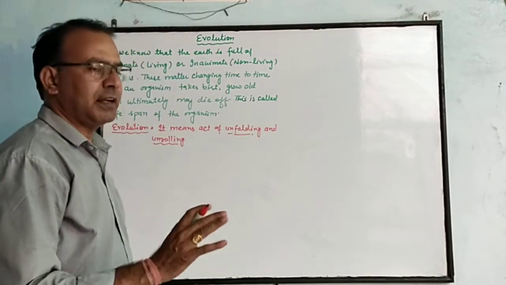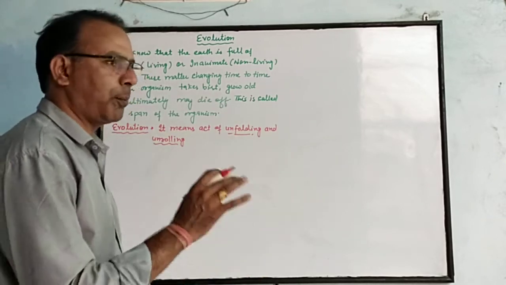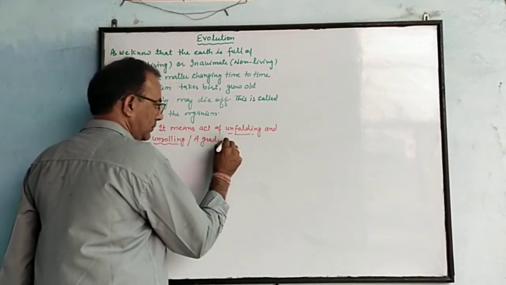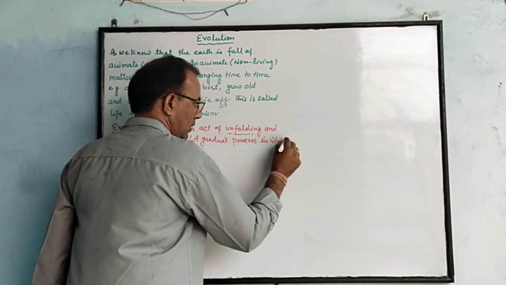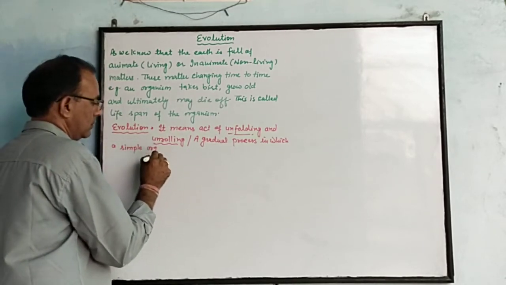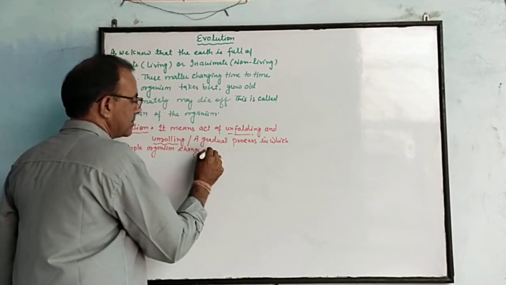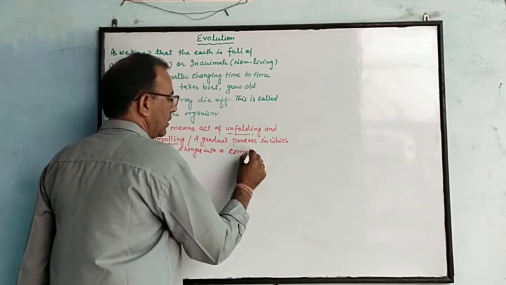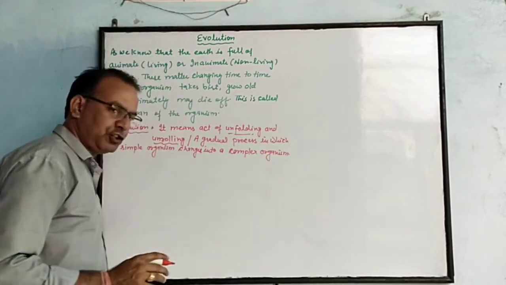So we can say it is a gradual process in which a simple organism changes into a complex organism. This process is called evolution.